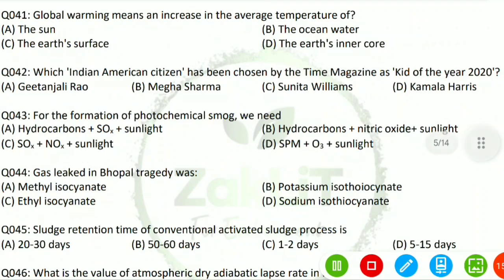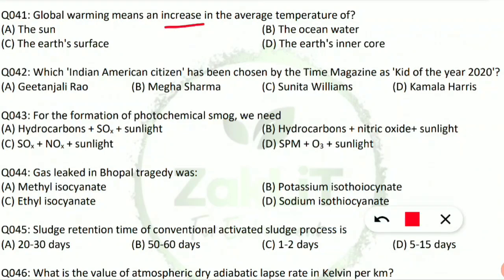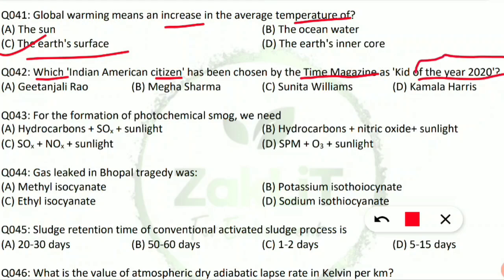Question 41. Global warming means an increase in the average temperature of what? Very easy. Earth's surface temperature. Yes, option C is the correct option. Question 42. Which Indian American citizen has been chosen by Time magazine as Kid of the Year 2020? This is also from the general knowledge of 2020, but you should know it is Geetanjali Rao.